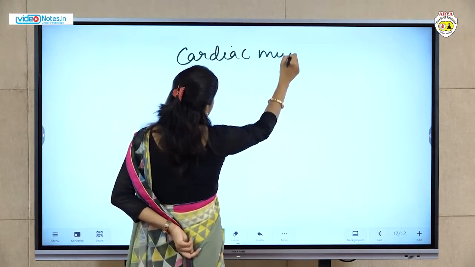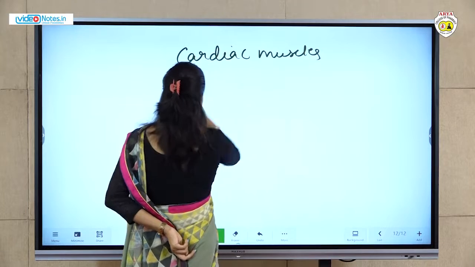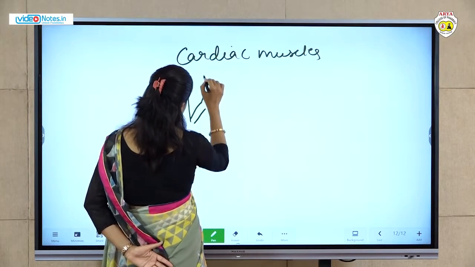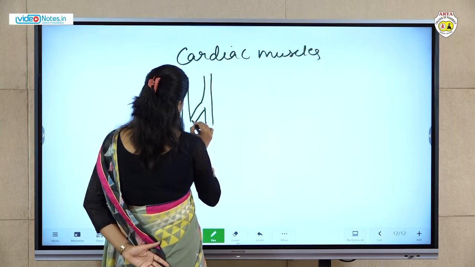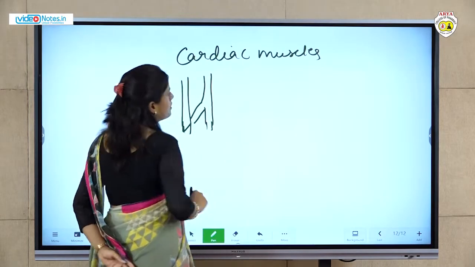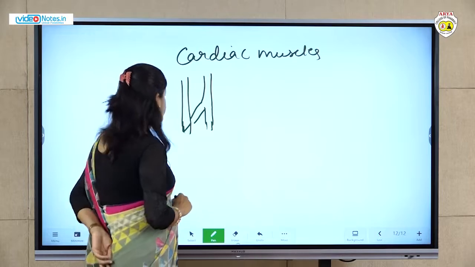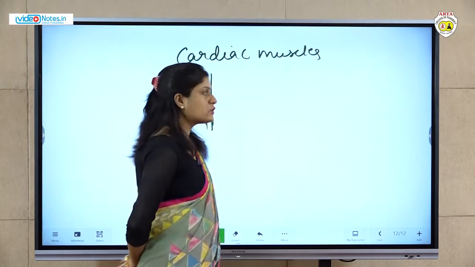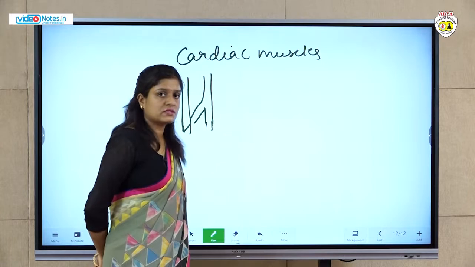Cardiac muscles are present. Okay, this type of cardiac muscle, they are joined, they have branches. Okay, such type of cardiac muscle is there. Okay, now what happened? How is the contraction possible? What are the steps of contraction? How this contraction of muscles takes place?